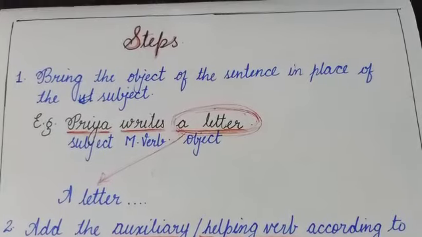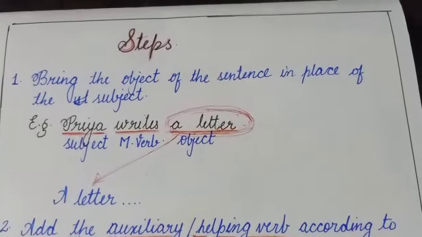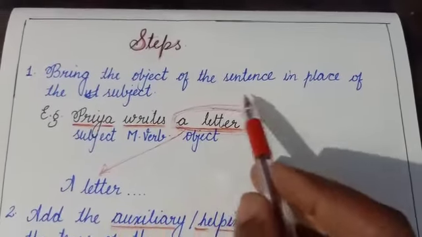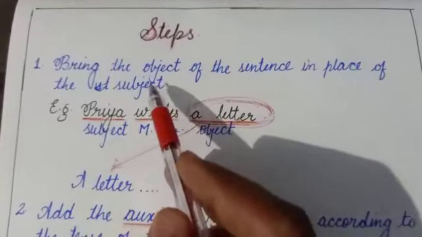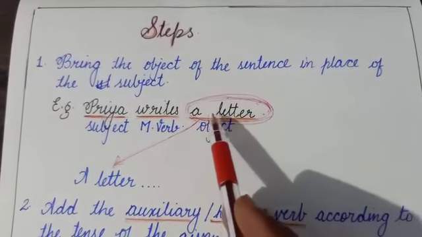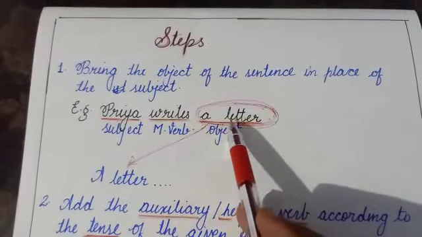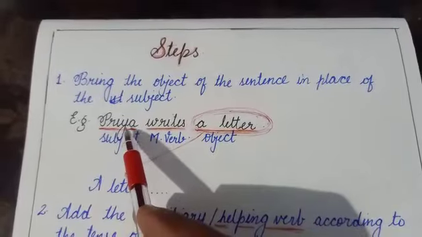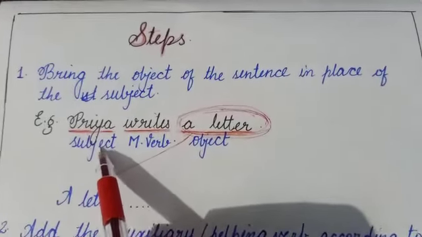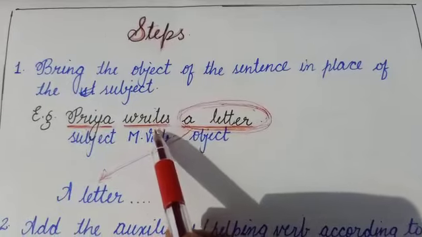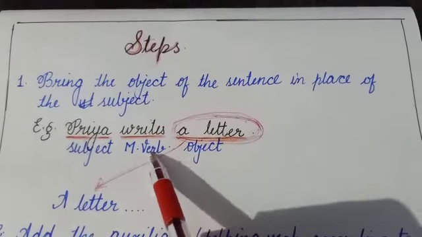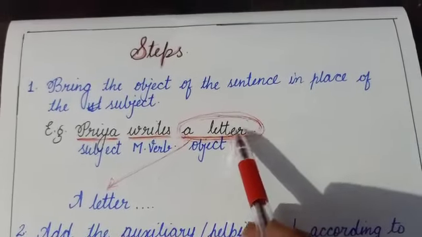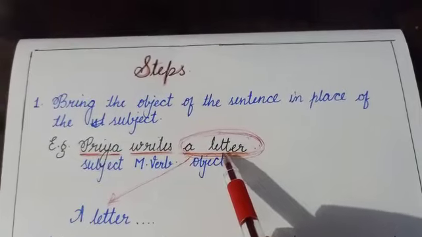Here are the steps to change a given sentence from active voice to passive. The first step is to bring the object of the sentence in place of the subject. For example, Priya writes a letter. The basic components of this sentence are: first, Priya is the subject. Subject means the doer of the sentence or the main agent. Writes, the word write, is the main verb or the action verb, and a letter is the object here. Now the question arises, how to identify an object in a sentence?